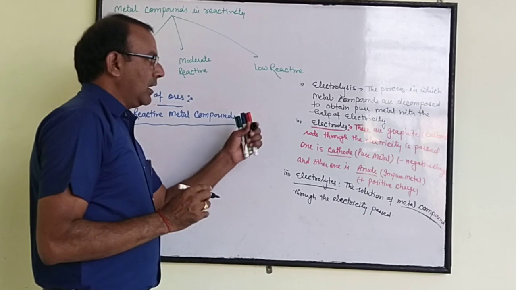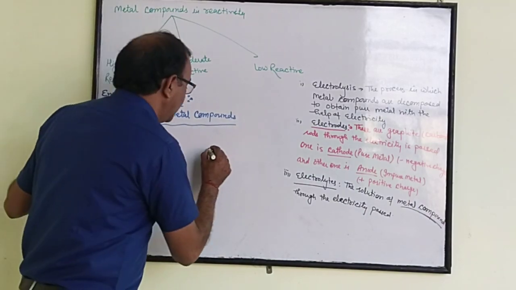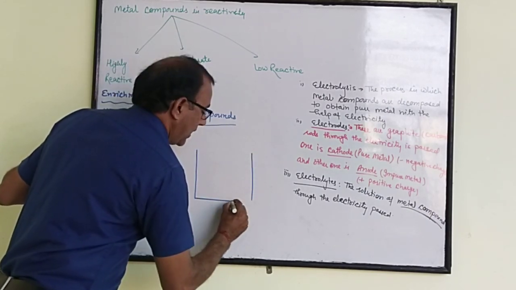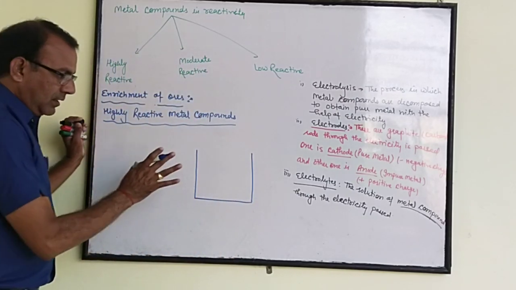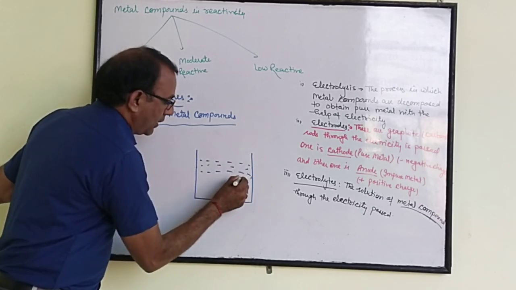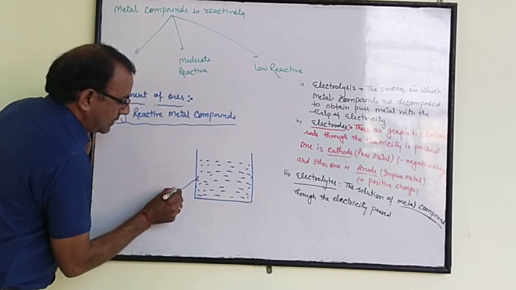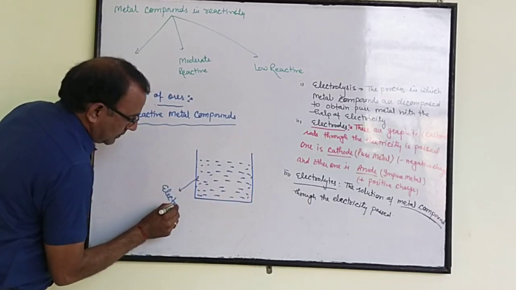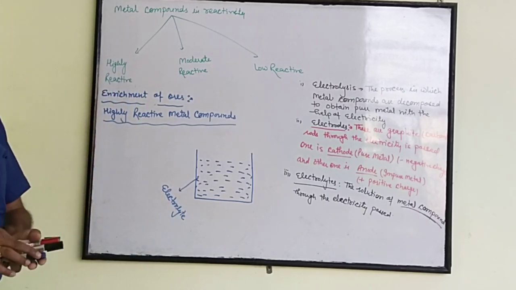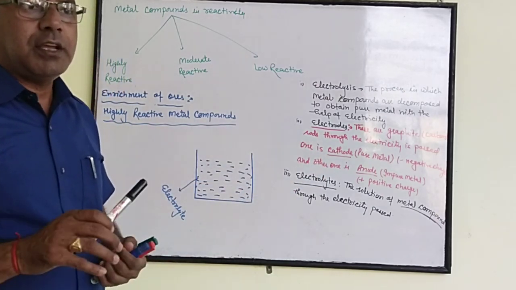How we can show electrolysis, electrodes and electrolytes? Suppose we have a utensil. This utensil contains a solution of metal compound with water. This metal compound solution is known as electrolyte. And there are two carbon graphite rods, or we can say one strip of pure metal and the other one is impure.